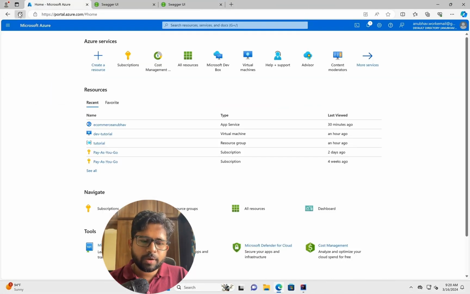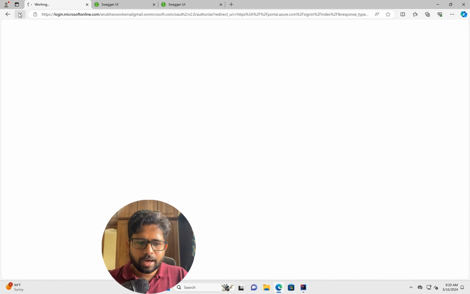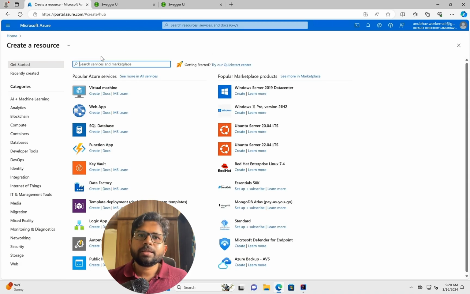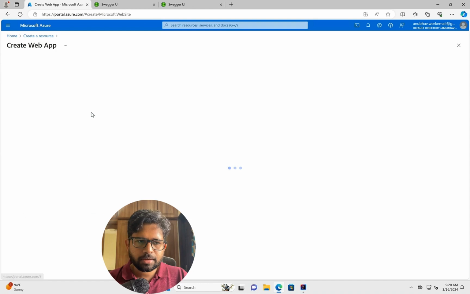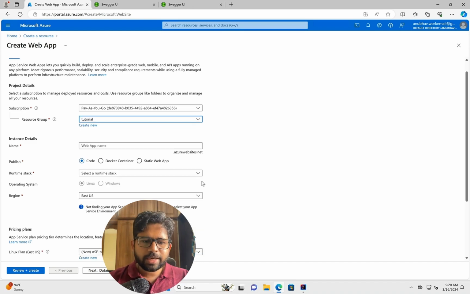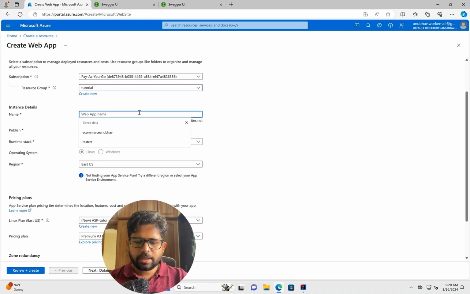Let me reload it for you so that things are fresh here. And here I'll create a resource. Again, here you will nowhere see something like platform as a service. You will just see create a web app. So for create a web app, we'll click on create here. And here we'll use a resource group as tutorial, I think. You can use anything you want to, and we will have e-commerce.